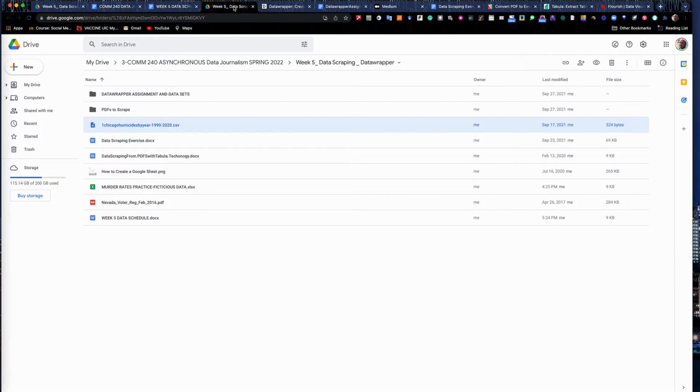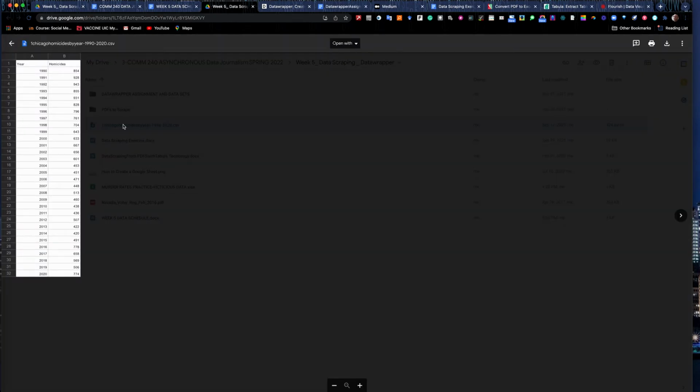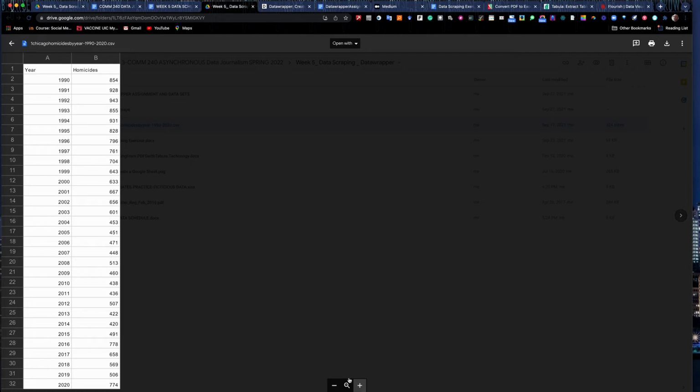Okay, welcome back. The data set we're going to take a good look at first, and then we'll get into our graphic making tool. You may notice here it's a very simple data set. It's got a header that says year and then one that says homicides. And this is the annual number of homicides in Chicago for 30 years, 1990 to 2020.